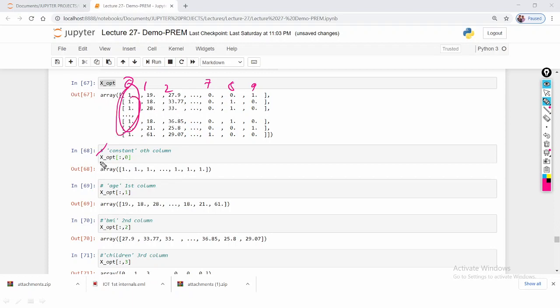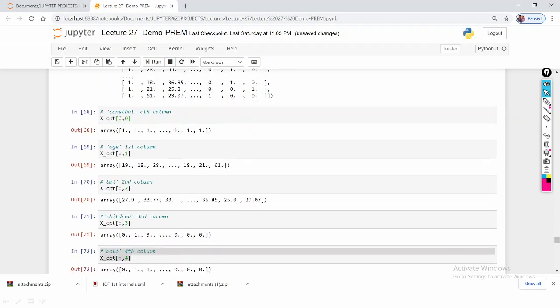So x underscore options all rows comma 0th column gives 1 1 1 1 1. That is the output. This is the first column. The next values are 19, 18, 28, 19, 18, 28, and this is the second column, 27.9, 33.7 and so on.